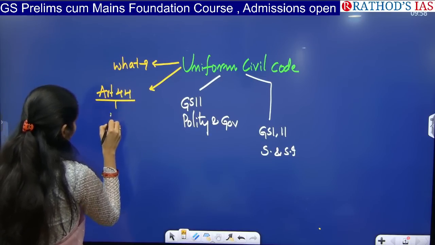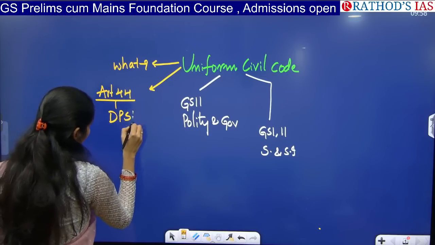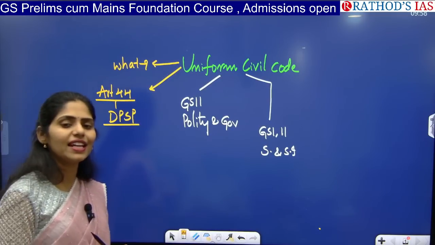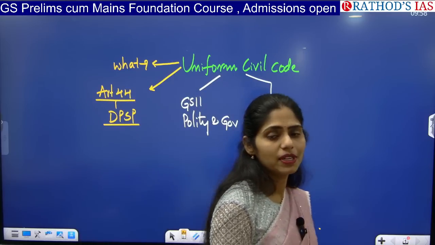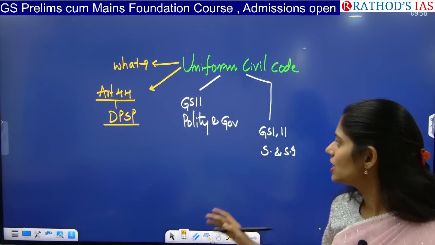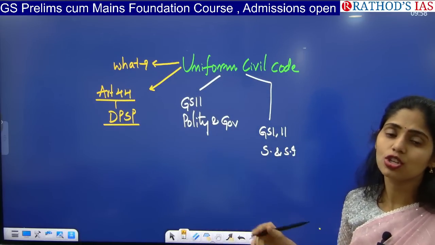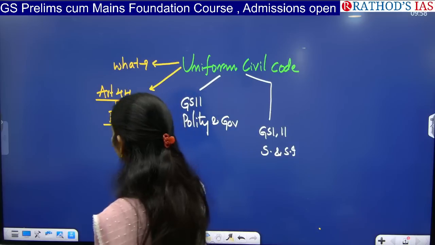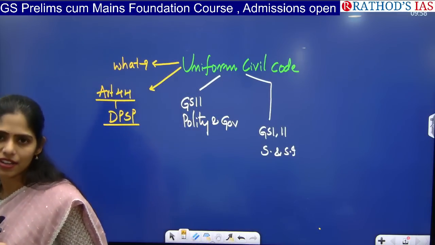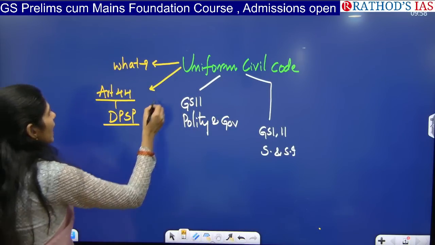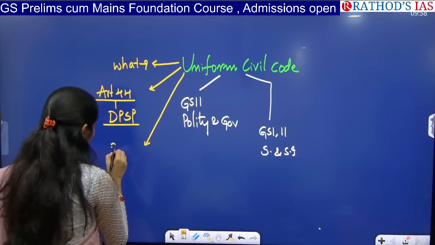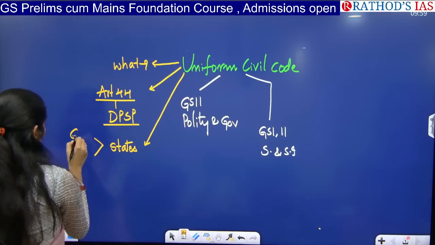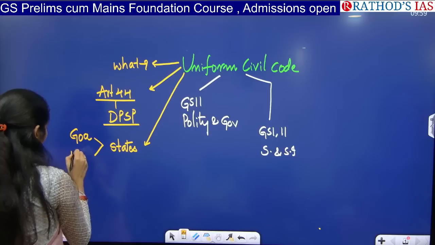It comes under DPSP, that is Directive Principles of State Policy. And one important difference between fundamental rights and DPSP is that DPSP is not enforceable. They just give directions for a state to govern or to make laws. That means this Uniform Civil Code is not a fundamental right. And you have to see which states in India adopted this. Overall we have two states: one is Goa and the second one now is Uttarakhand.